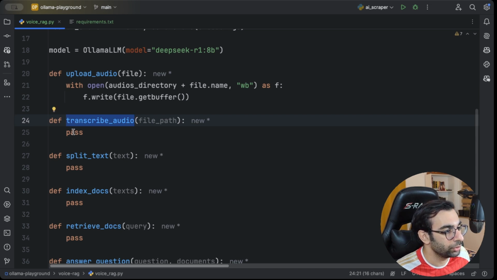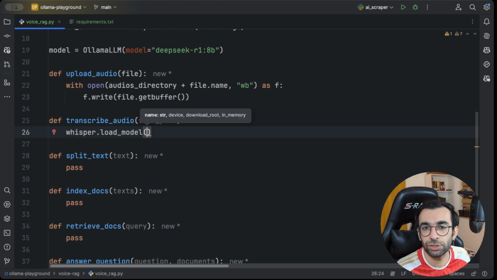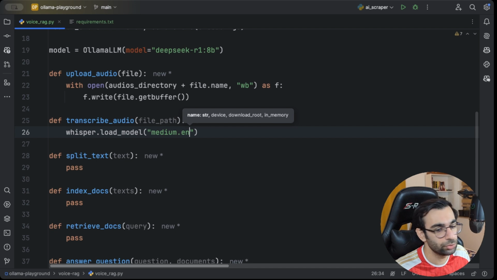we need to use Whisper. So Whisper has many models. You need to decide what you want to load. I'm gonna use something not so big, not so small, so we can get an average accuracy, but it's not gonna take so much time to transcribe it. So there is a medium model, and then I'm gonna use only the English one, because here I'm assuming my audios are all in English, so I'm gonna use the English specific one.